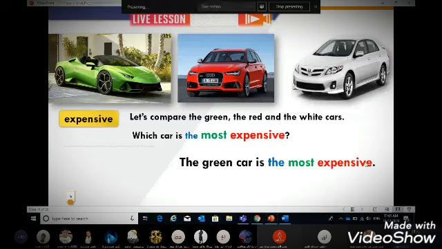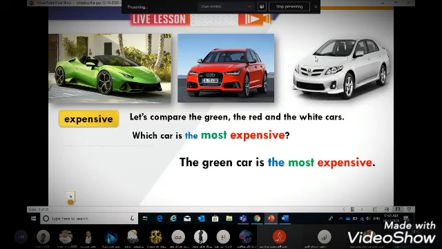Or if we want to use the same adjective expensive, we say that the white car is the least expensive. It is the least expensive of the three cars. The most expensive, the least expensive, or the cheapest if we want to use a short adjective.